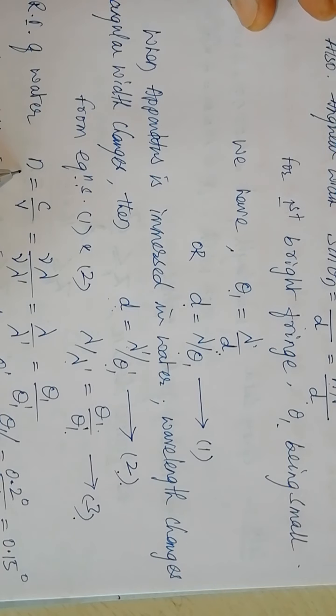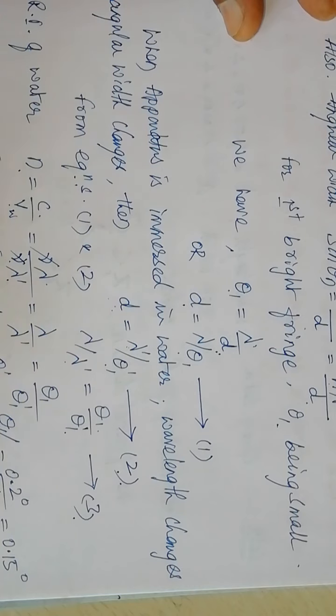Refractive index of water, n, is the speed of light in air divided by the speed of light in water. Speed of light in air is the product of frequency and wavelength lambda. Speed of light in water is the product of frequency and wavelength of light in water. So frequency nu gets cancelled. We get lambda by lambda dash. Lambda by lambda dash is theta 1 by theta 1 dash. That's why lambda by lambda dash we can rewrite as theta 1 divided by theta 1 dash.